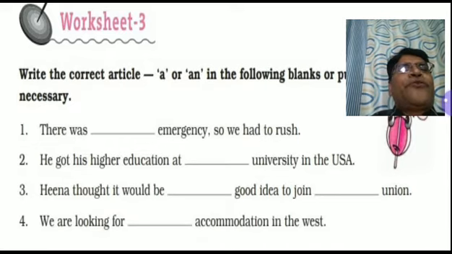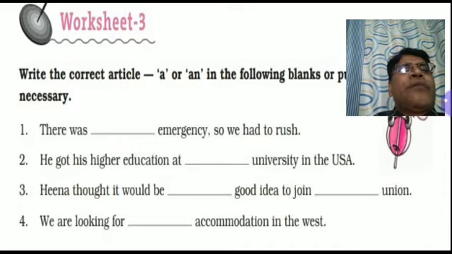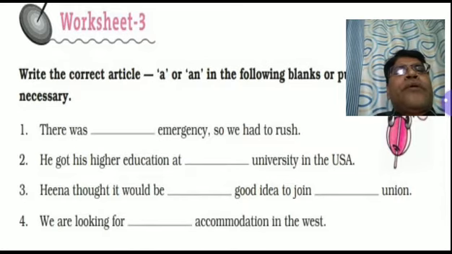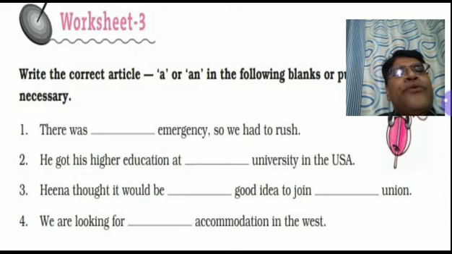Accommodation is also a word which has some controversy about its being countable or non-countable. But we are looking for an accommodation in the West means any place which may be suitable for us. That's why an can be used.